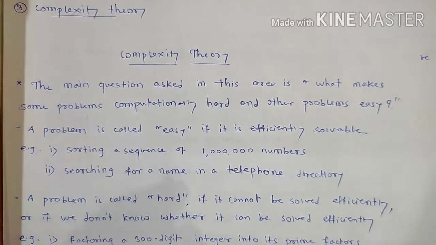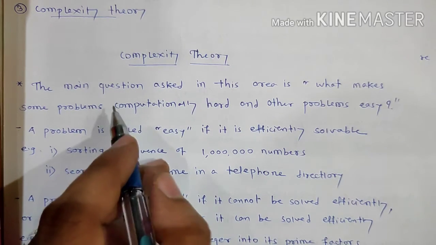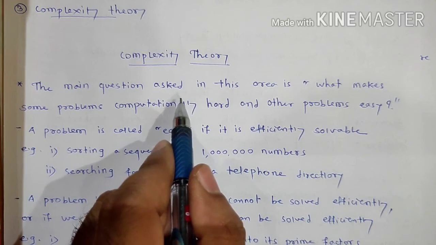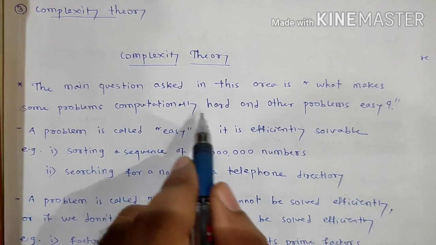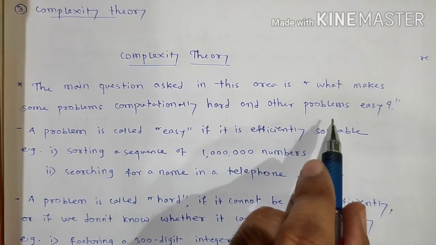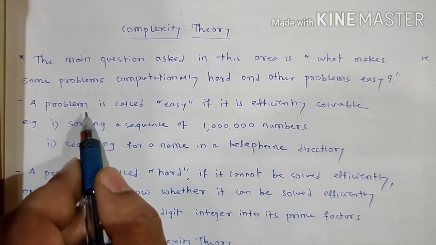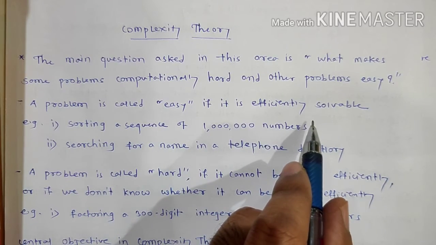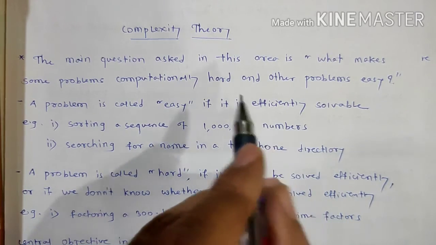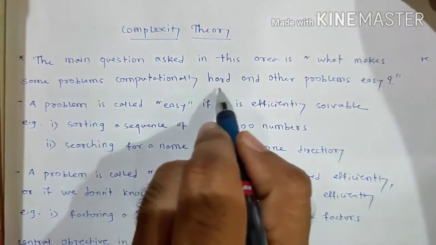Now, complexity theory. What is complexity theory? The main question asked in this area is, what makes some problems computationally hard and other problems easy? A problem is called easy if it is efficiently solvable. So there are two categories, hard problems and easy problems.